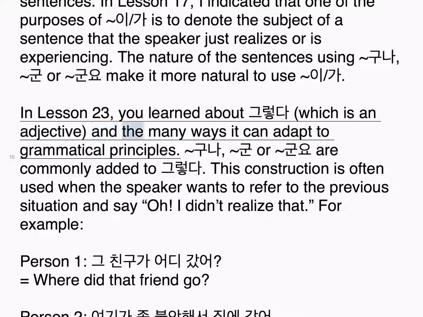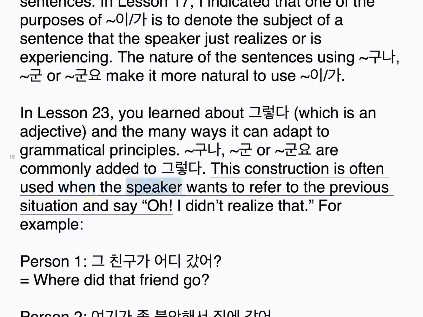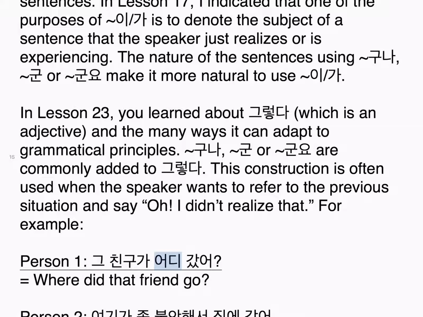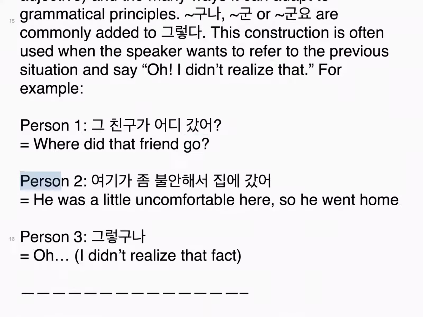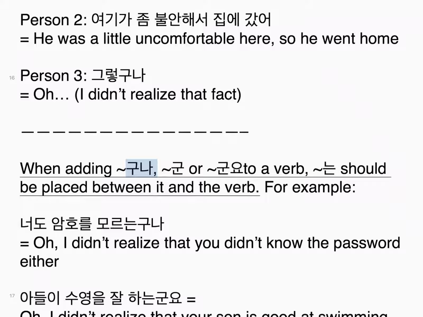Which is an adjective, and the many ways it can adapt to grammatical principles. 구나, 군, or 군요 are commonly added to 그렇다. This construction is often used when the speaker wants to refer to the previous situation and say, "Oh, I didn't realize that." For example, Person 1: 그 친구가 어디 갔어? Where did that friend go? Person 2: 여기가 좀 불안해서 집에 갔어. He was a little uncomfortable here, so he went home.